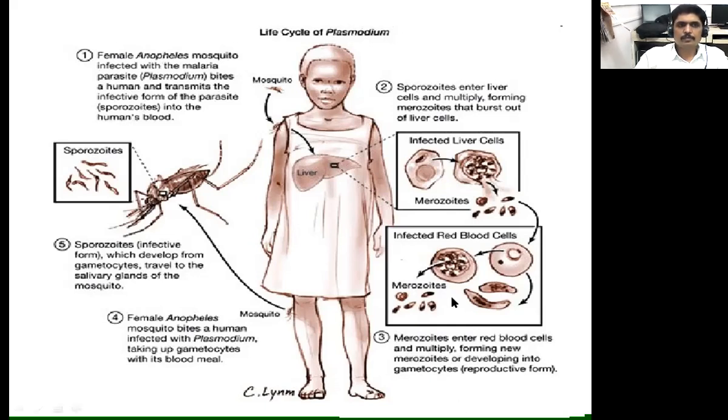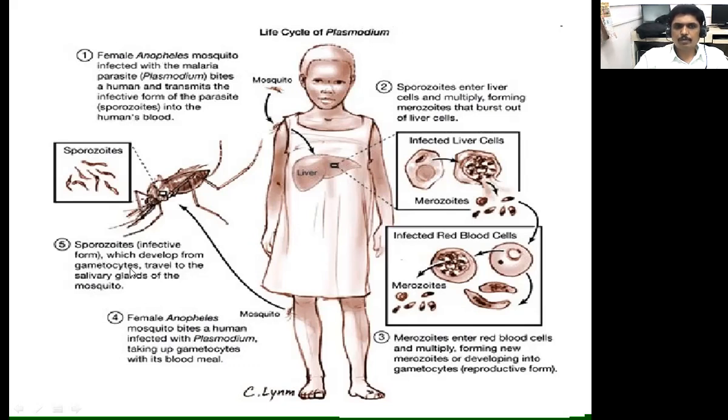After that, in the fourth stage, a female Anopheles mosquito bites a human who is infected with the Plasmodium species. When the new vector mosquito sucks the blood of that infected person, it acts as a vector, or a carrier. The female Anopheles mosquito takes up a gametocyte in the blood meal, and again it can form sporozoites.